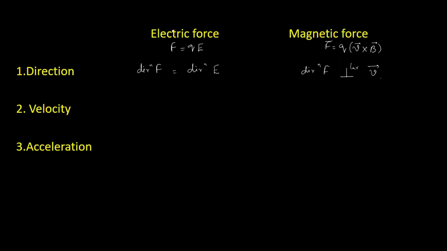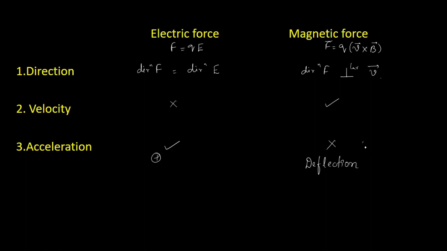What about the velocity? Electric force is independent of the velocity, so it will not depend on the velocity, whereas magnetic force depends on the velocity of the particle. And also, electric force produces an acceleration in the particle, whereas magnetic force does not produce any acceleration in the particle, but what will it do? It will distort the direction, or it will produce a deflection.